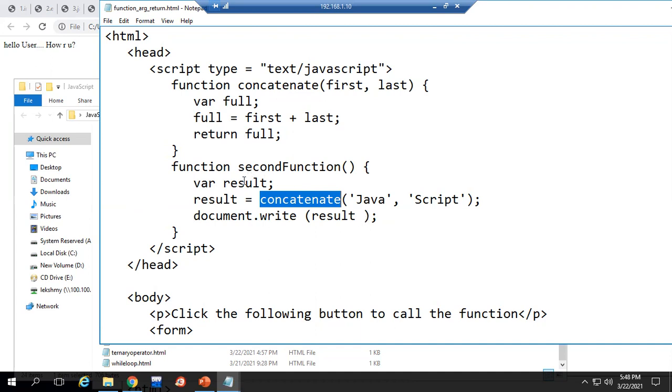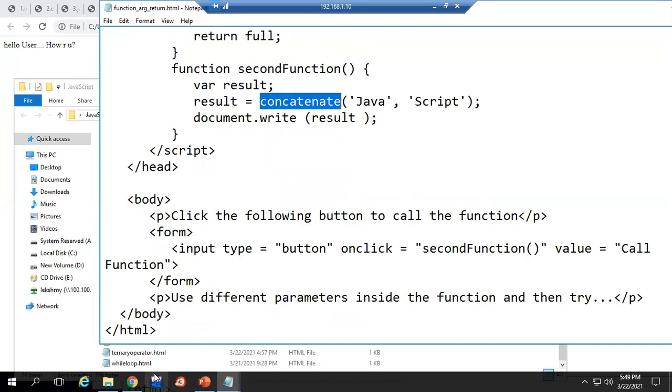So the second function is not returning anything and it is not having any parameters also, but inside the second function we are calling a concatenate function which has parameters and a return value also. So in any manner you can create the functions. It is not always no parameters; with parameters or without, with return value or without, you can create it. That is your wish. According to the logic you want to implement, you can create any type of function. Is this clear? Any doubt? We'll see this output.